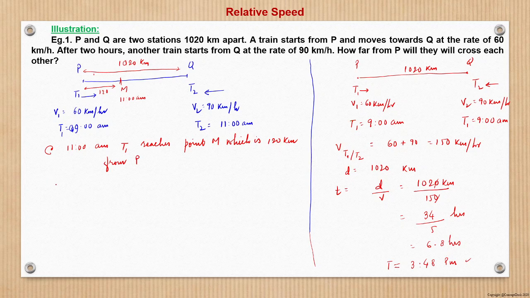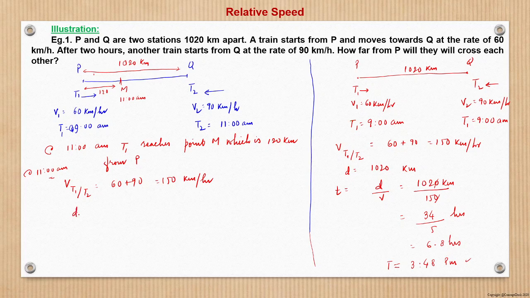So now at 11 a.m. what happens? Both the trains are in motion, and both are moving in opposite direction at a speed of 60 and 90 kilometer per hour respectively. So now we can say that the relative speed of one train with respect to another train is nothing but 60 plus 90 at 11 a.m., and that becomes 150 kilometer per hour.